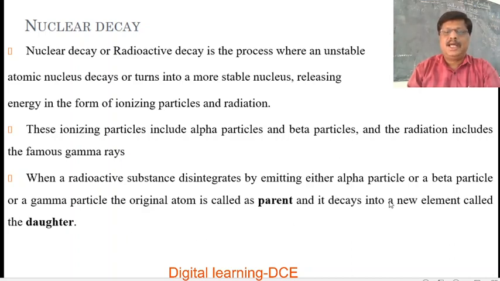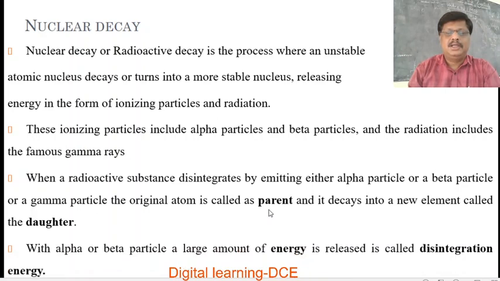That means the element formed after alpha or beta decay is called the daughter. Even after gamma decay, it is called the daughter. The nuclei which undergo decay are called the parent or original atom.